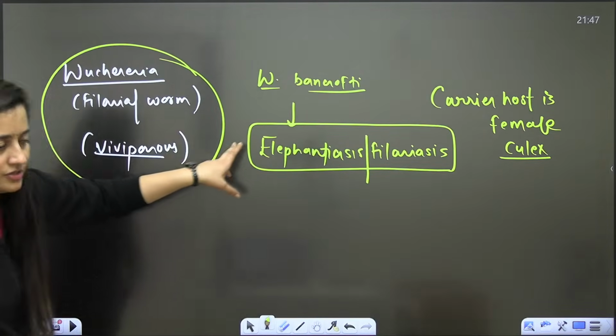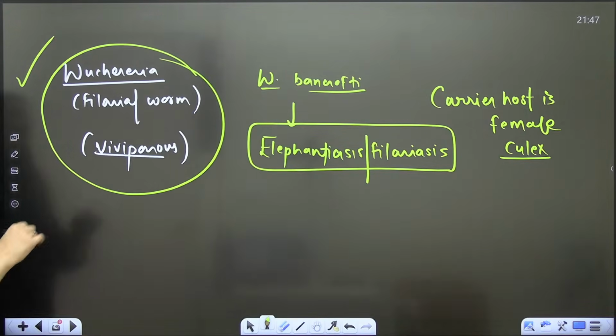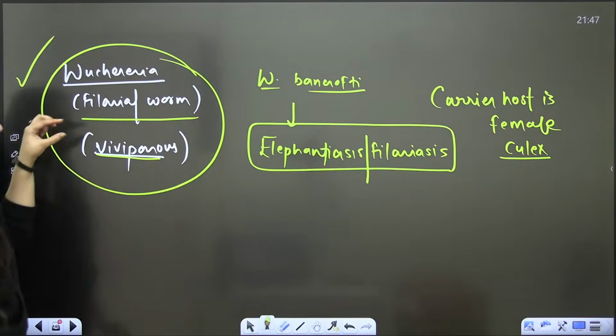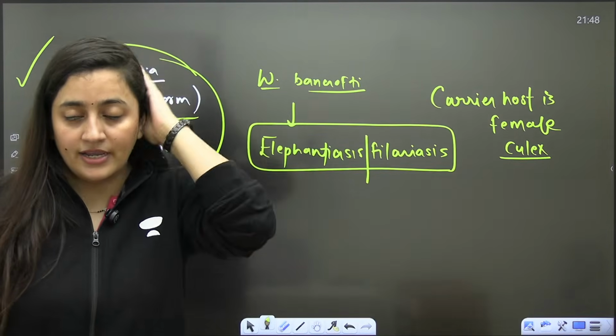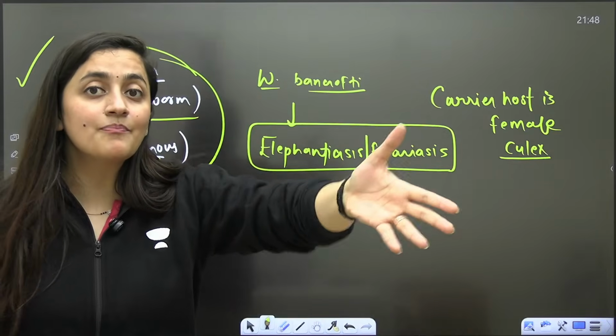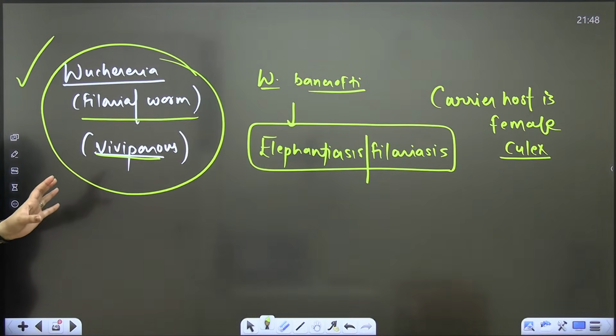You can check the pictures of it. So elephantiasis is important. It is the filarial worm. It is viviparous, it will directly form the larva. The development here is direct development.